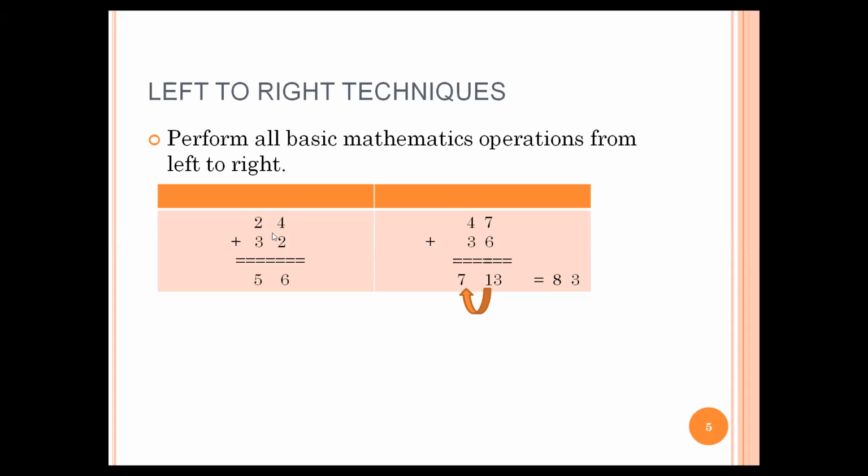Suppose I have to add 23 plus 43. So I will add the tens place first, that is 2 plus 4, which is 6. Then 3 plus 2 is 5. We don't need to do any adjustment here.